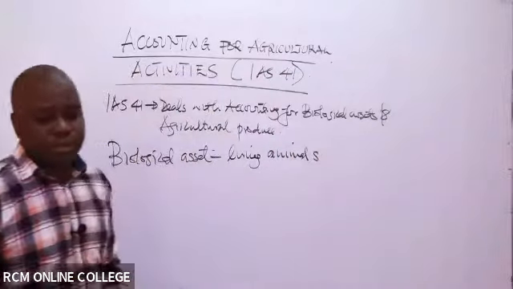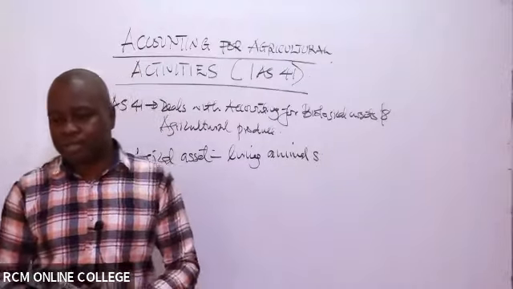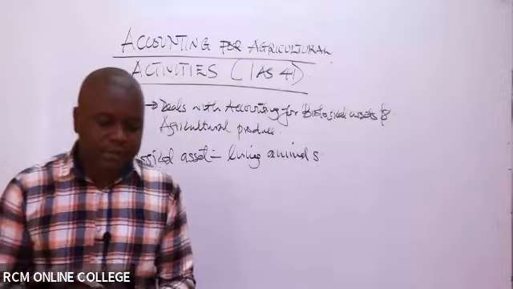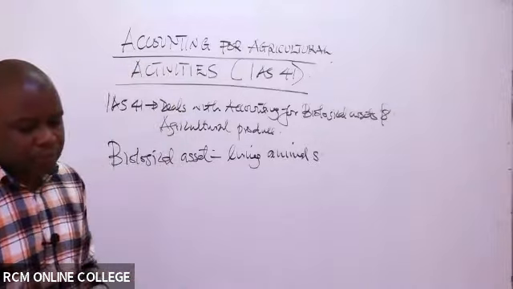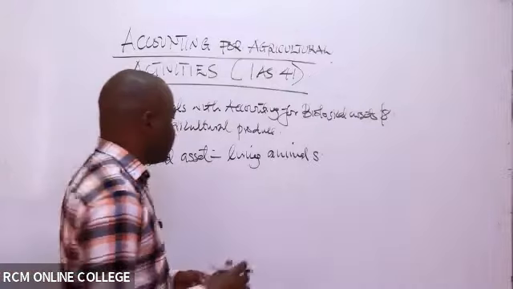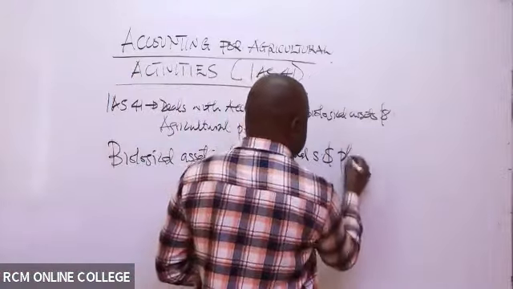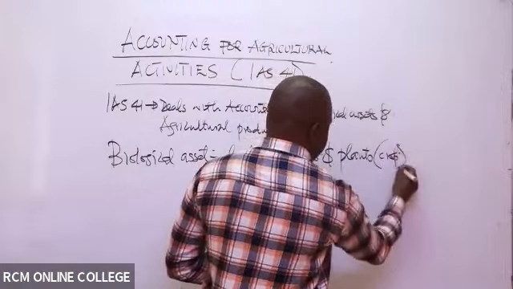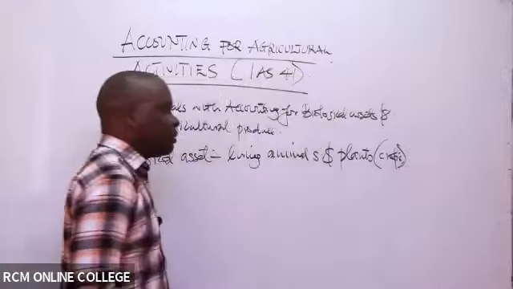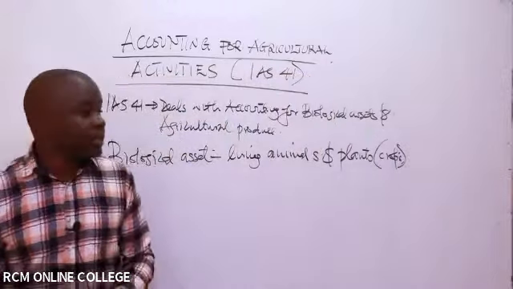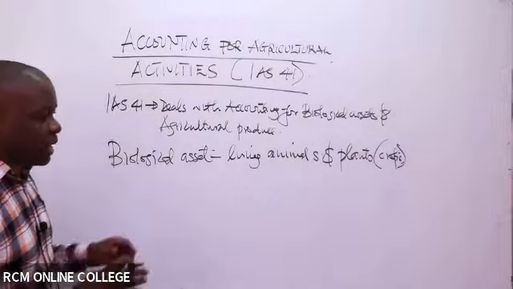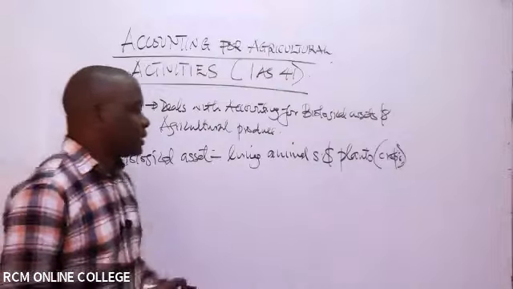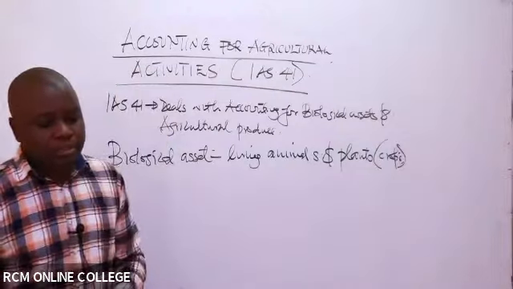They can be living animals, so in this case we're talking about maybe cows, or dogs that you keep at home. So we're talking about living animals and plants, such as crops that you've planted. Maybe it could be tea, it could be coffee. Those are part of the crops you deal with. These are the ones you refer to as biological assets.